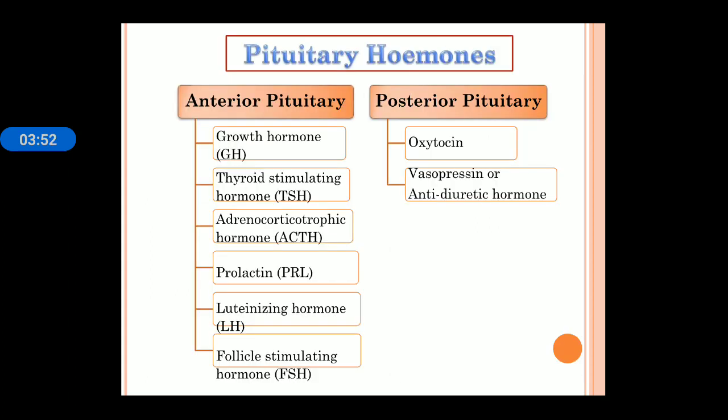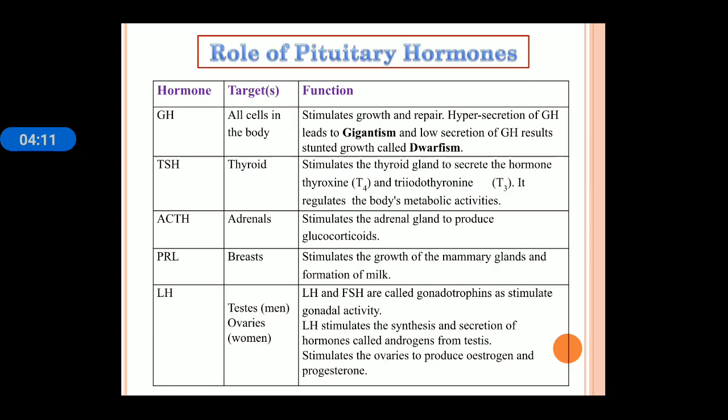Now, what are the different type of pituitary hormones? Anterior pituitary gland release growth hormone, thyroid stimulating hormone, ACTH hormone, PRL hormone, LH hormone and FSH hormone. And posterior pituitary release oxytocin, vasopressin or ADH. Now, these are the function of pituitary hormones. GH hormone stimulate the growth and repair. Hypersecretion of growth hormone will lead to gigantism, and low secretion of growth hormone will lead to dwarfism.